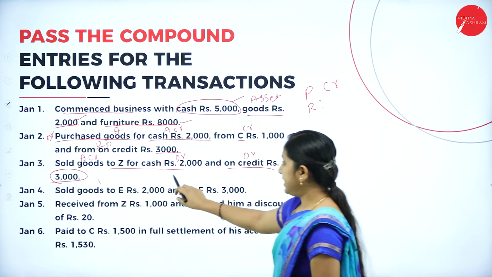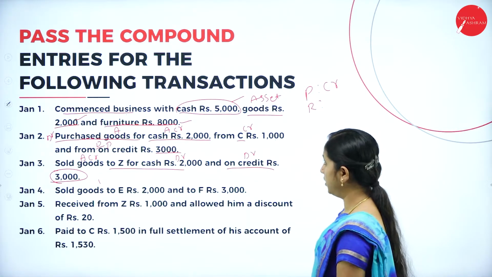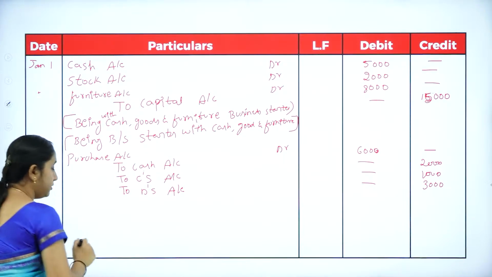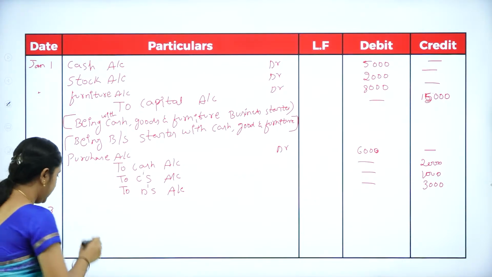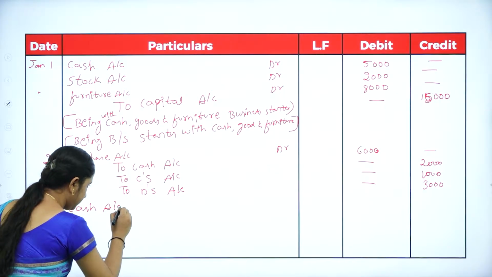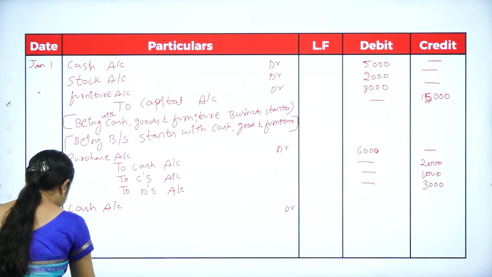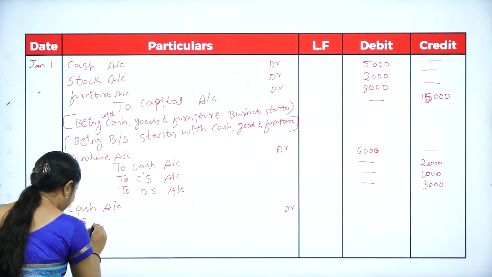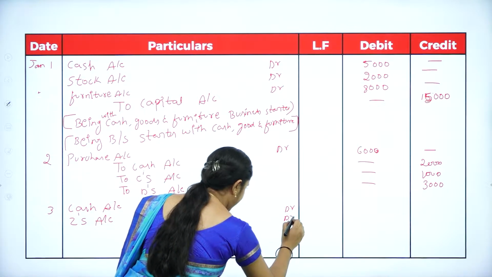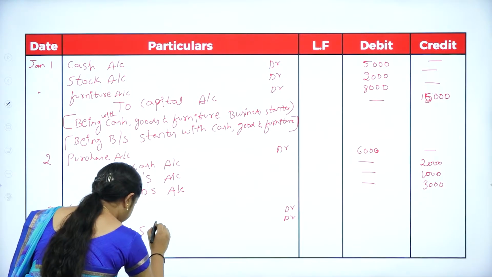Here, you made a sale for cash rupees 2000 and credit rupees 3000. So, cash account debtor, and Z is receiving, so Z's account debtor, and you made a sale, so goods is going out.